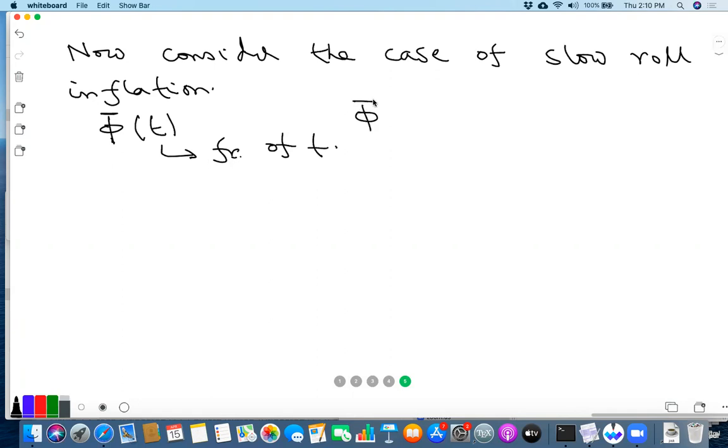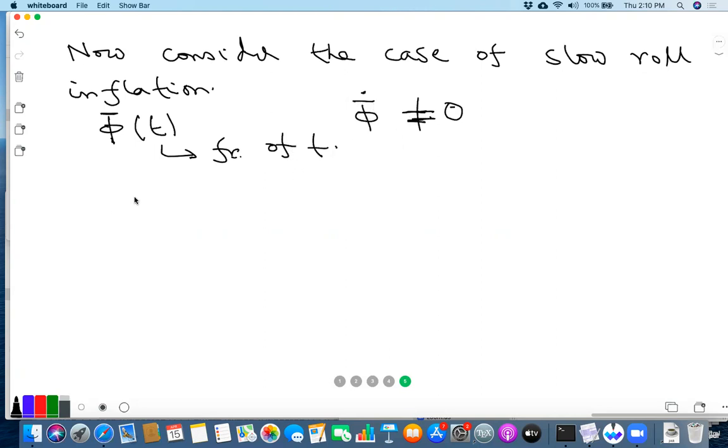So phi bar dot is non-zero. And you have these various slow roll conditions: that the change of phi bar dot in a Hubble time is small, and the change of the potential in a Hubble time is small, and so on. But nevertheless, phi bar dot is non-zero during inflation.